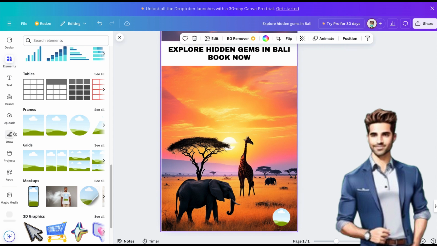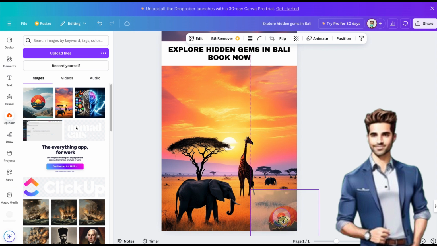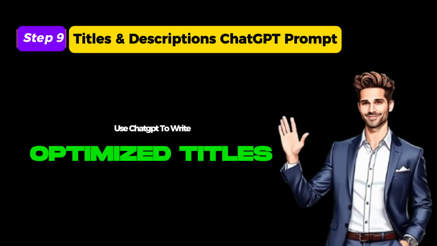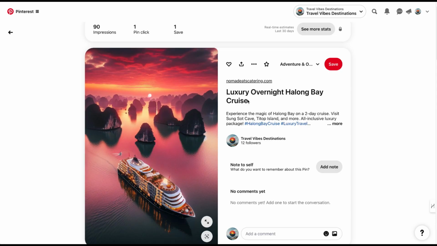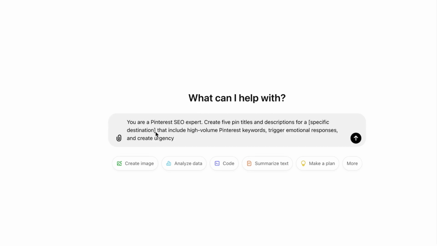Pro tip: save these designs as templates in Canva so you can quickly make new pins for future campaigns. Step 9. SEO-optimized titles and descriptions with ChatGPT. Here's where we make sure your pins get seen. Use ChatGPT to write SEO-optimized titles and descriptions for each pin.